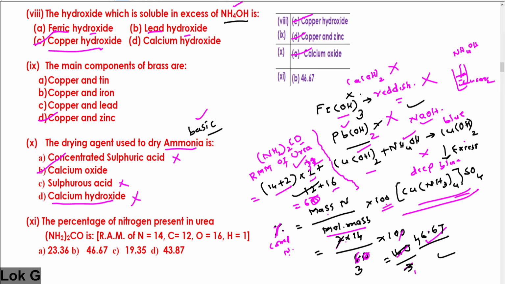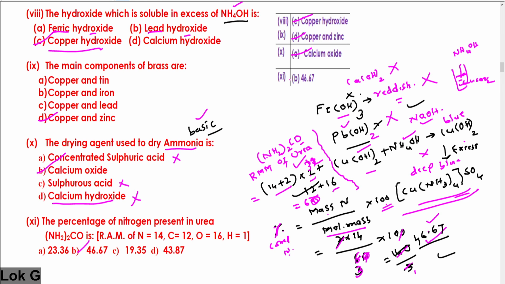And in the numerator, how many nitrogen atoms are present? 2 nitrogen atoms, so multiply 2 into 14. 14 twos are 28. Cancel the zeros. Now in the numerator you are left with 280 upon 6, which is 140 upon 3. Cancel it. 3 fours are 12, left with 2, 20. 3 sixes are 18. 20 recurring. Therefore the correct answer is 46.67.